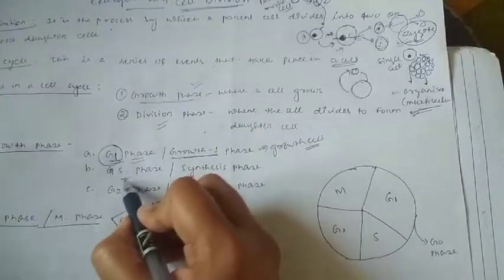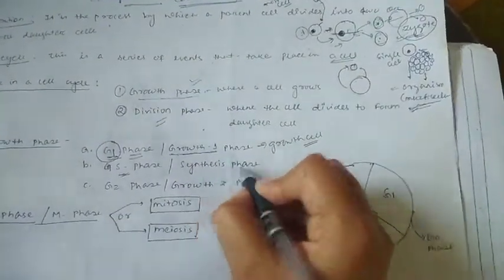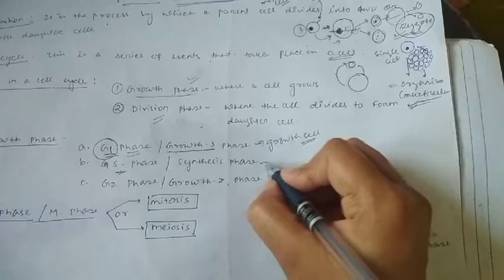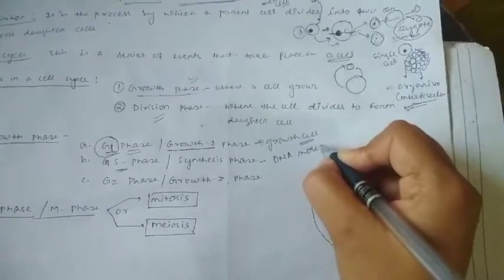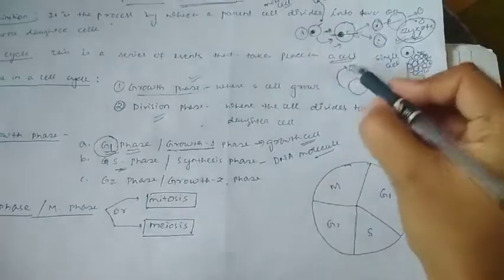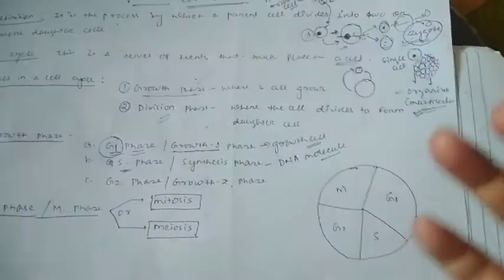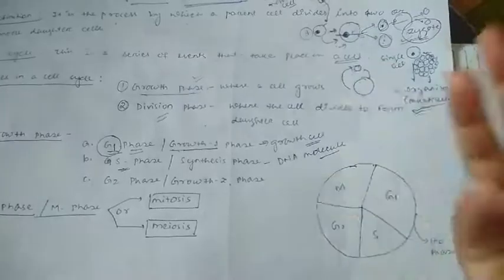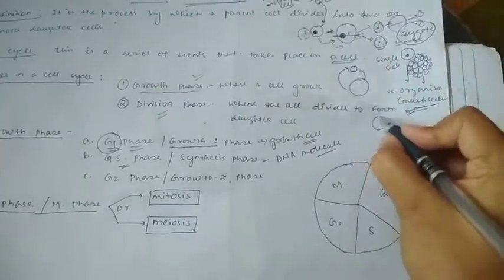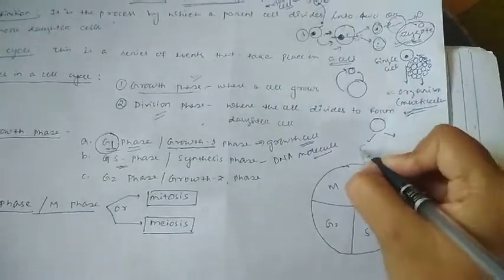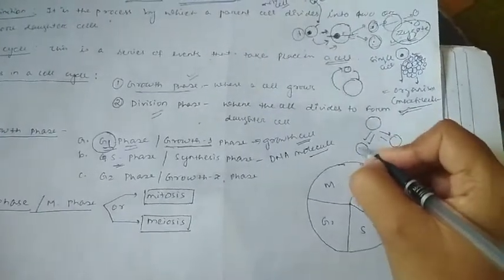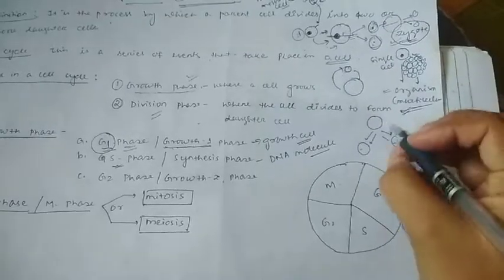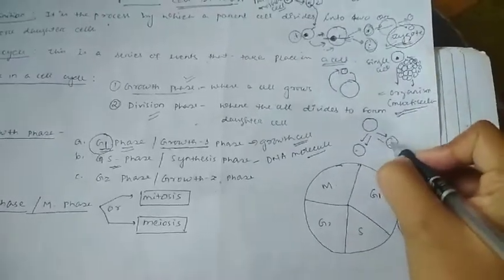And what is S phase? Actually, S phase is the synthesis phase. Synthesis phase, what synthesis? Actually, synthesis of new DNA molecule. As you know, this cell is definitely going to divide. So if a particular cell divides, then definitely the DNA is also getting distributed in both the cells, and the DNA should be distributed in equal manner, right?